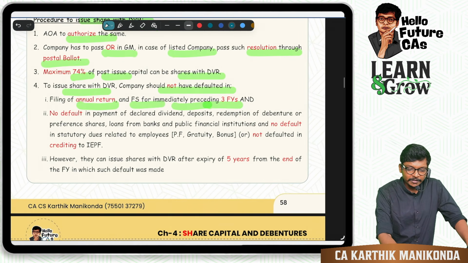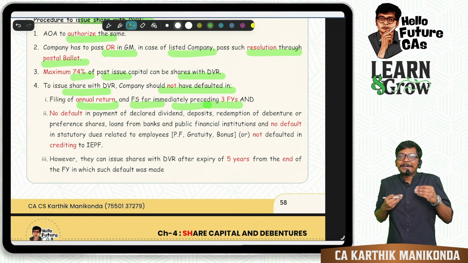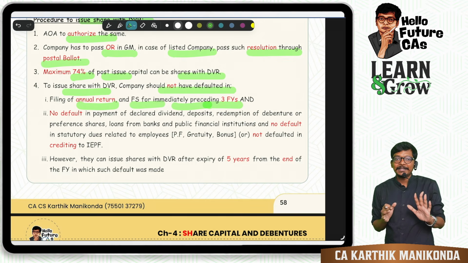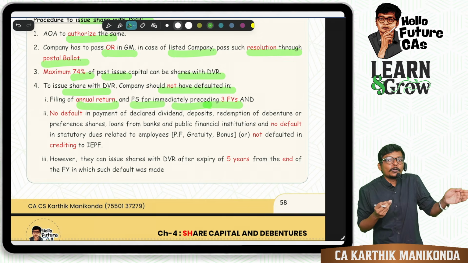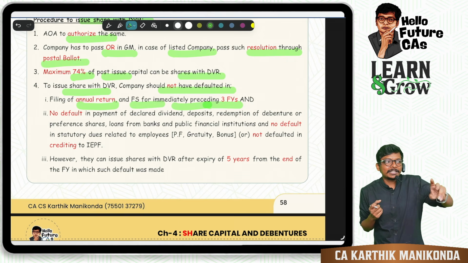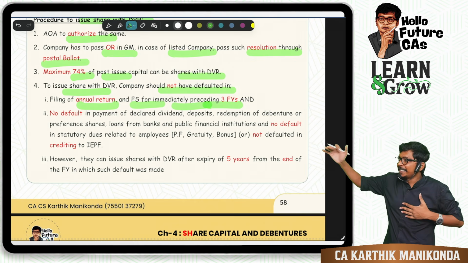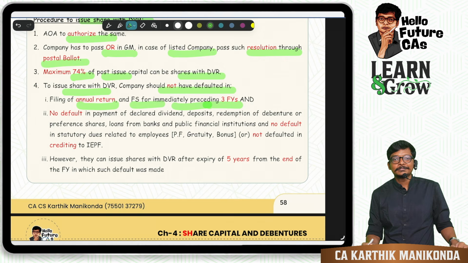Now last 5 years. Sir, I am a company. I didn't pay dividends, sir. I declared, but I didn't pay. Sir, I have to repay a loan to the bank. I am yet to repay for the last 2 years. Daily the bank is coming to my house. Now I want more power. Change to 74. Will they allow?